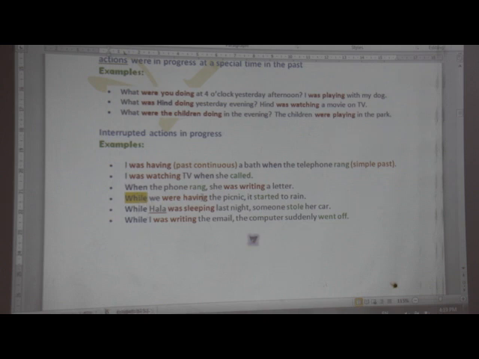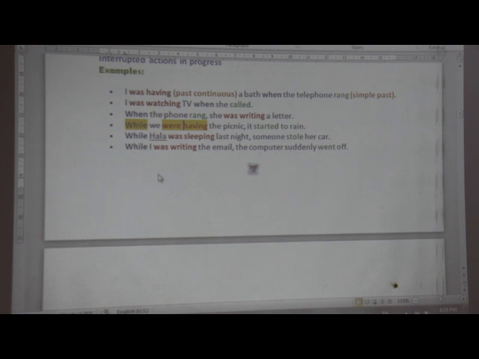So, while we were having, pay attention to the form of past continuous. While we were having the picnic, it started to rain. While Hala was sleeping last night, someone stole her car. So, all the verbs in green color are in the second form, namely the past simple. While I was writing the email, the computer suddenly went off. So, the forms in the red color are in the past continuous, while the forms in the green color are in the past simple. And here we are talking about an action which was in progress when another action suddenly happened.